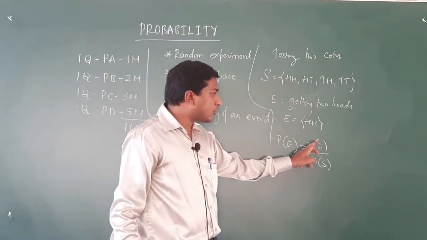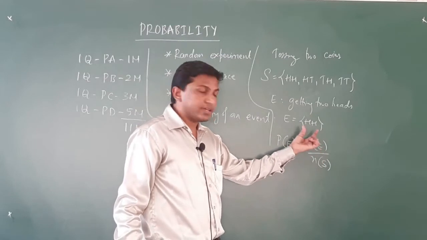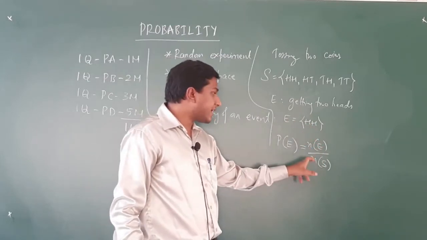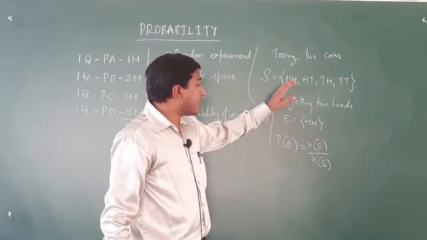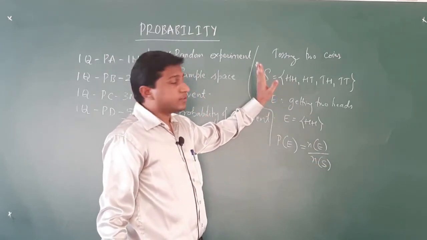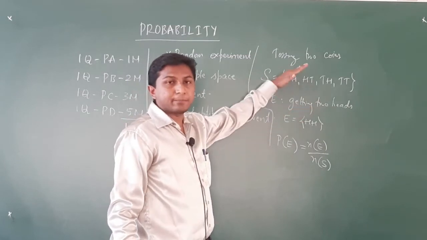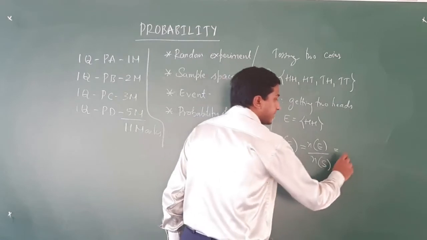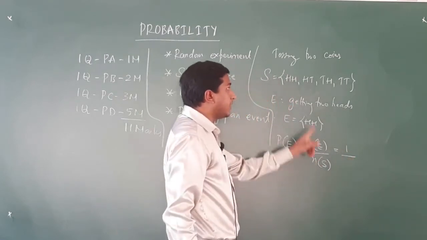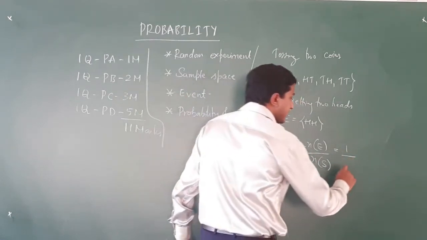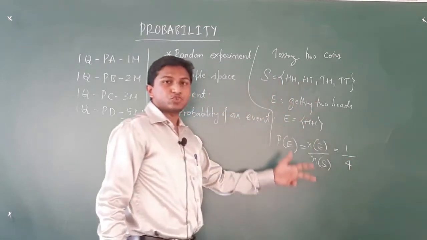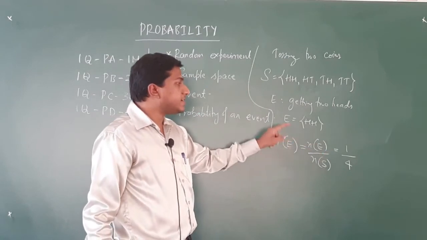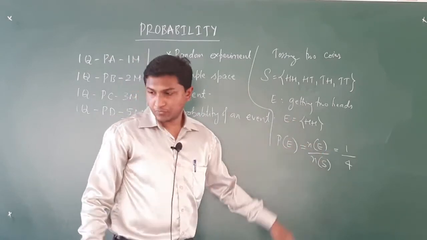So, what is N of E here? N of E is nothing but the number of elements in set E. What is N of S here? N of S is nothing but the number of elements in the sample space S. So, the number of elements in set E is 1 divided by the number of elements in the sample space, which is 4. So, the number 1 by 4 is called the probability of the event E.